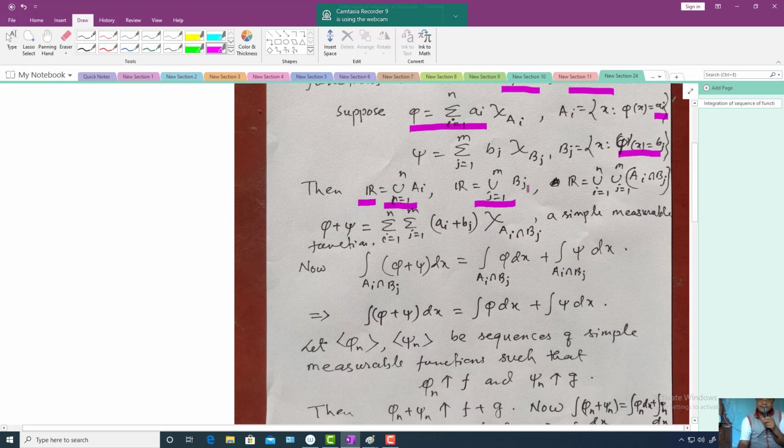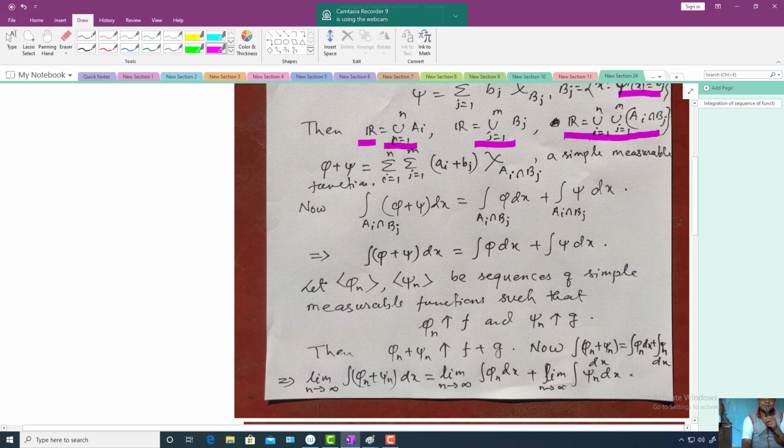Then again you can easily establish this one. R is equal to how much? R is equal to the union, i running from 1 to n, union j running from 1 to m, of A_i intersection B_j, and this is again a disjoint union of nm sets A_i intersection B_j. This thing you can easily understand. You try to find this one. If you have some confusion, then you can talk to me also.